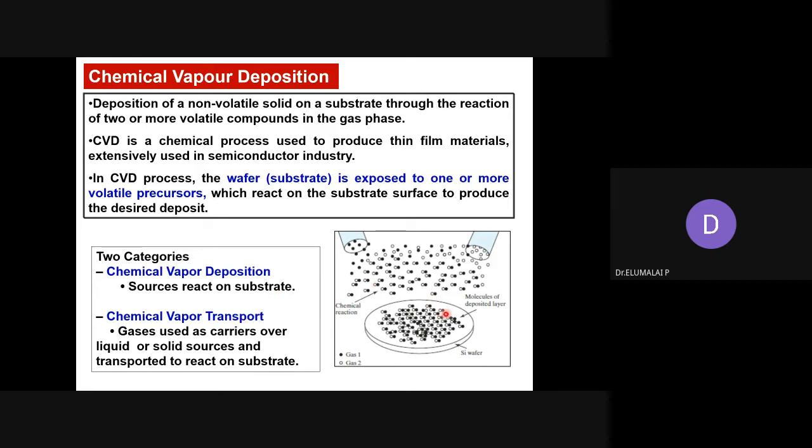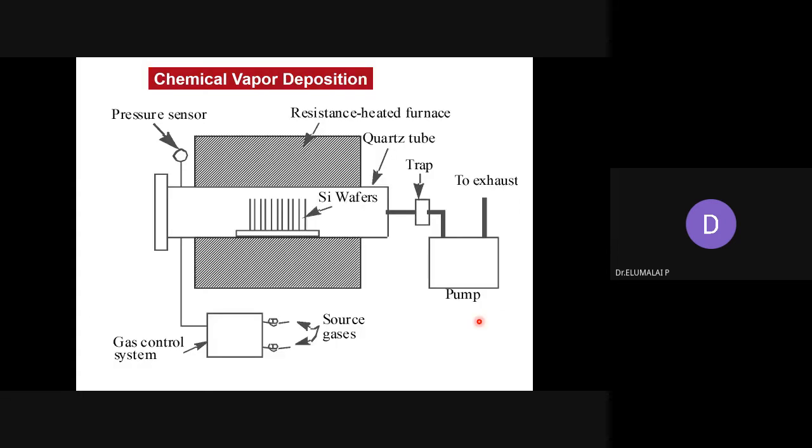If the reaction is conducted on the substrate, it is typically known as chemical vapor deposition. Solid is deposited from the gaseous state. Reaction is occurring on the substrate. If the reaction occurs in the gaseous state and then the product forms, it is chemical vapor transport. Simply known as CVD or CVT, extensively used in the semiconducting industries to make thin film nanostructures.